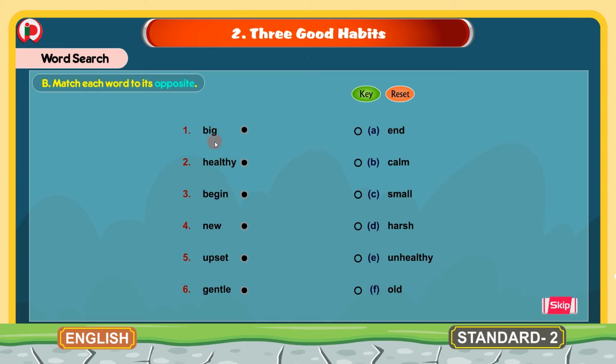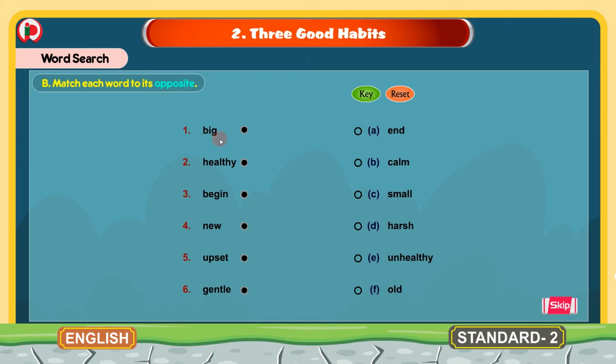The words given here are big, healthy, begin, new, upset, gentle, end, calm, small, harsh, unhealthy, old. So these are the words given here. Now we will match these words with their opposite from this column.